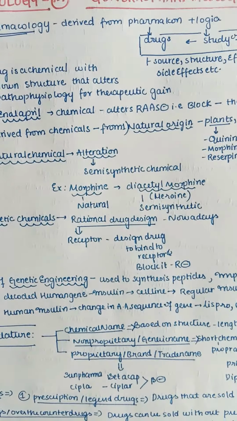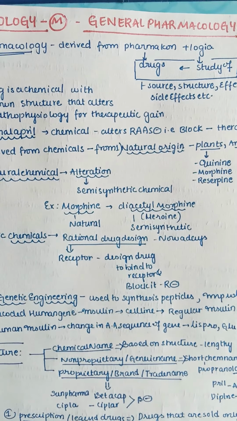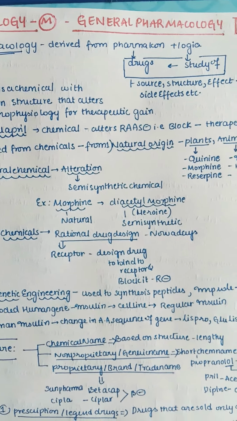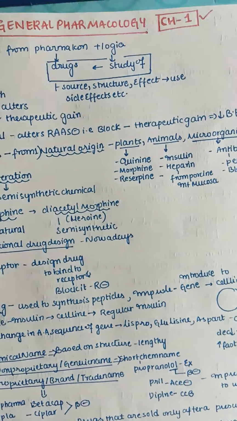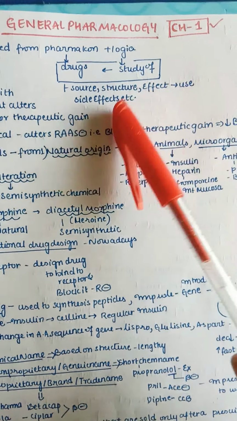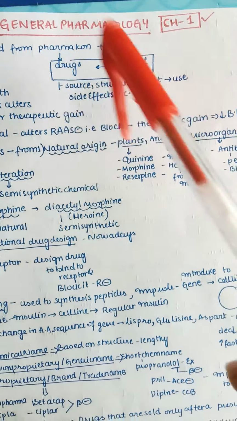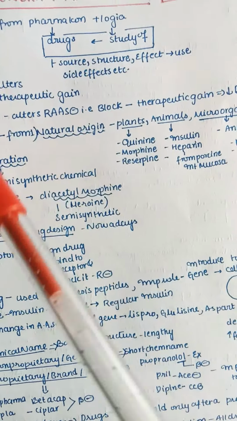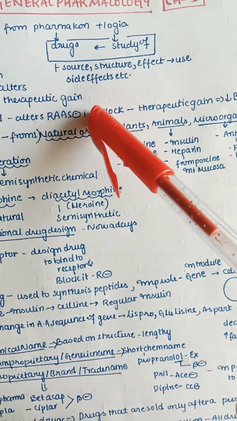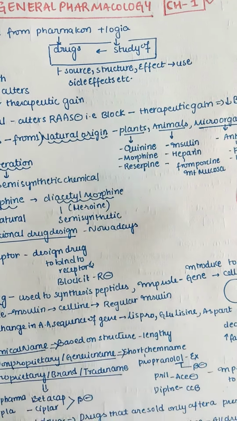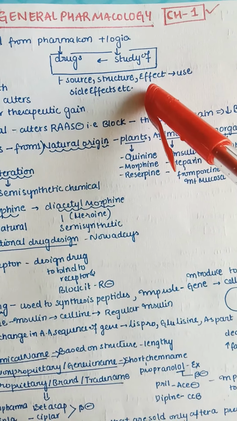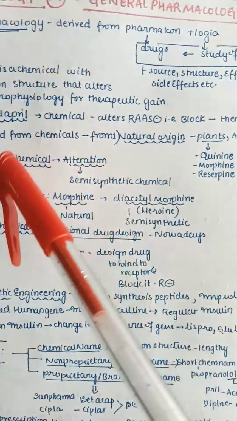What is pharmacology? It is mainly derived from the words pharmakon along with logia. Pharmakon means drug and logia means study. So pharmacology is nothing but the study of drugs. Not only the study of drugs, it covers the source from which the drugs are coming, the structure of the drugs, the effect of the drug, the uses of the drugs and the side effects, etc.